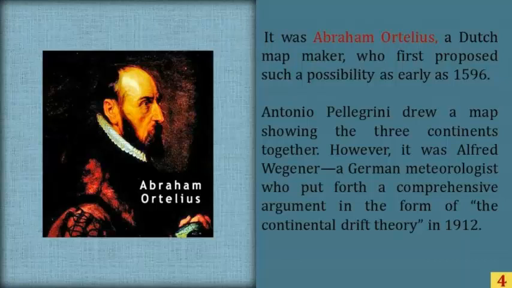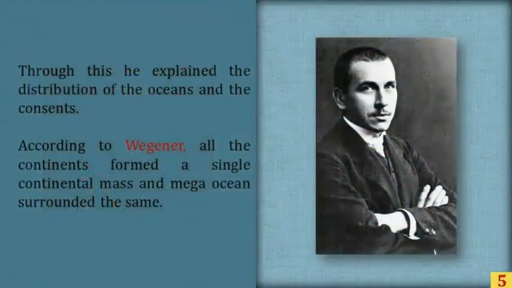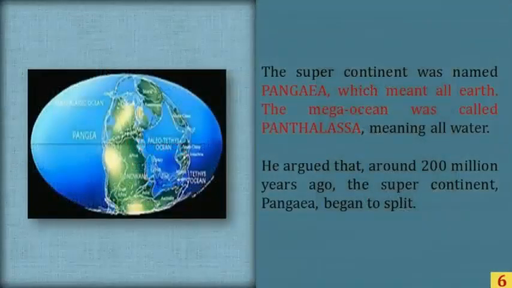However, it was Alfred Wegener, a German meteorologist, who put forth a comprehensive argument in the form of the continental drift theory in 1912. Through this, he explained the distribution of the oceans and the continents. According to Wegener, all the continents formed a single continental mass and mega oceans surrounded the same. The supercontinent was named Pangaea, which meant all earth. The mega ocean was called Panthalassa, meaning all water.